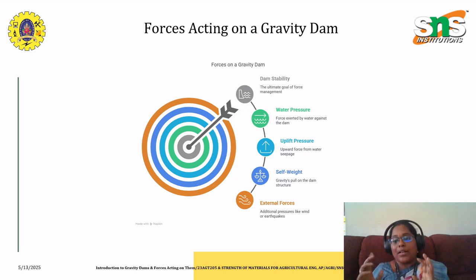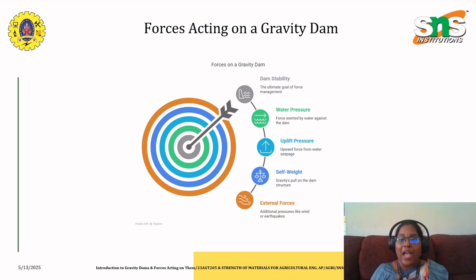If it is not controlled, it weakens stability and can cause the dam to literally float upward. This is how it is. So what we have to do here is create drainage galleries and grouting exits to let the water escape before it gets into trouble. This is how we can handle these kinds of forces.